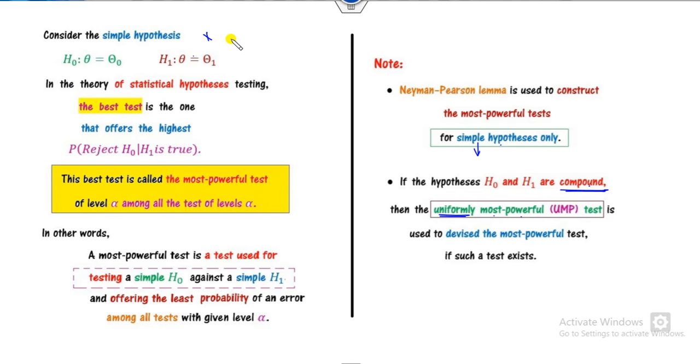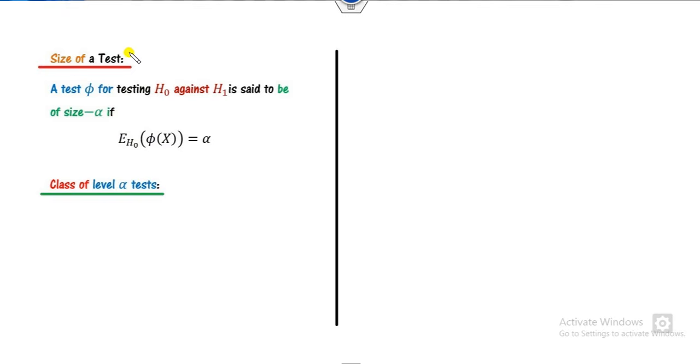What is the size of the test? There is a term related to the level of significance alpha, which is the probability of the error. So let's first define the size of the test. Any test phi for testing H0 against H1 is said to be of size alpha if the expected value of this phi is nothing but alpha under H0. So you have to find the expected value under H0.